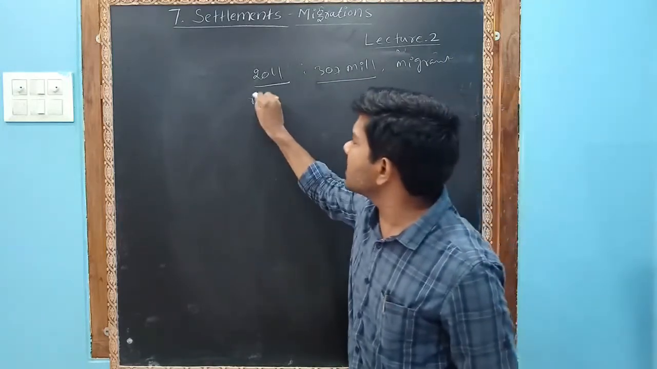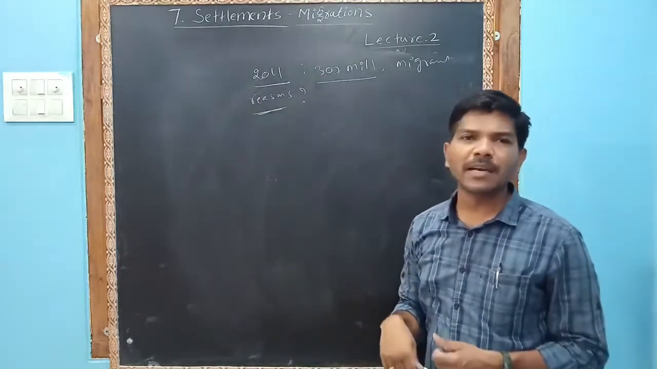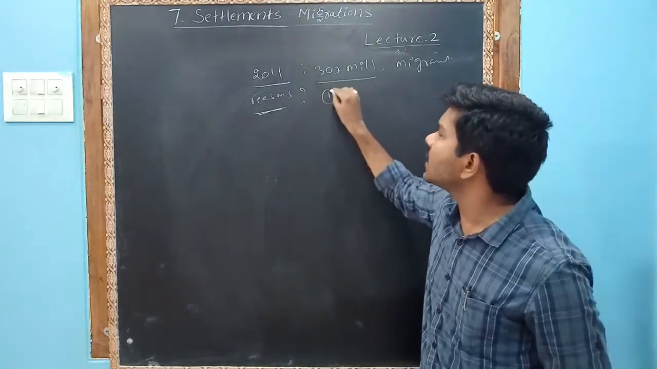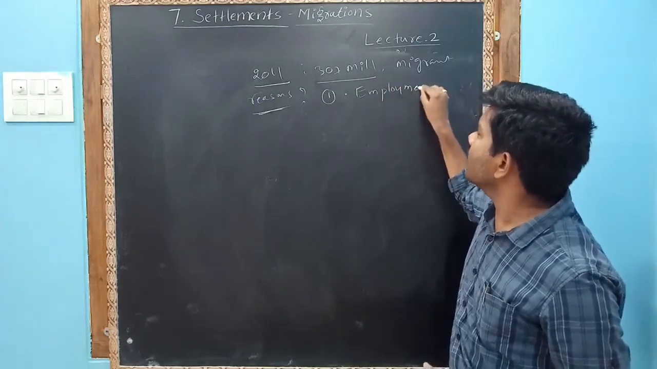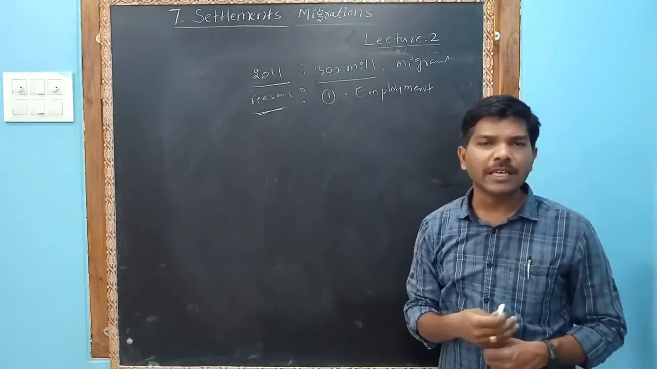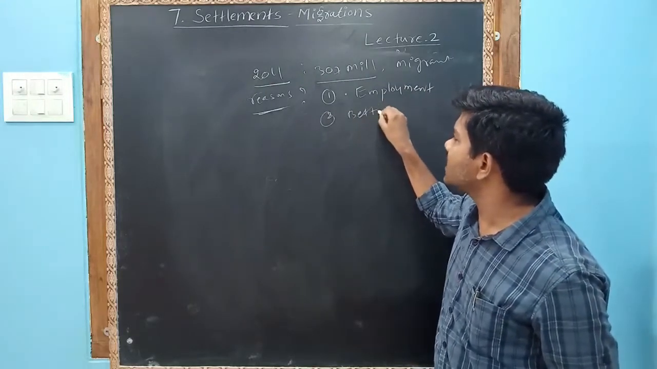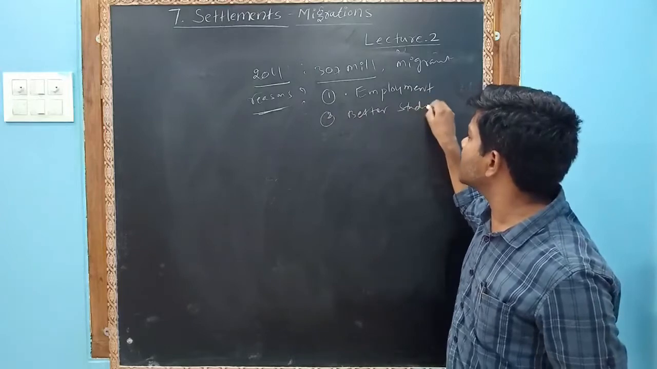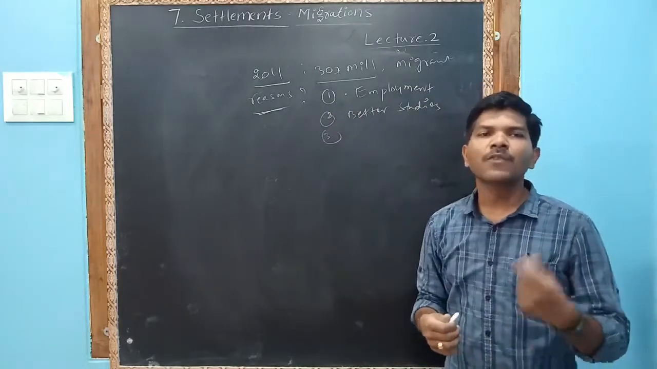So why? What are the reasons for the migrants? First is employment purpose. Employment means job seeking. Next, the second one may be better studies. Fourth one, it may be family reasons.